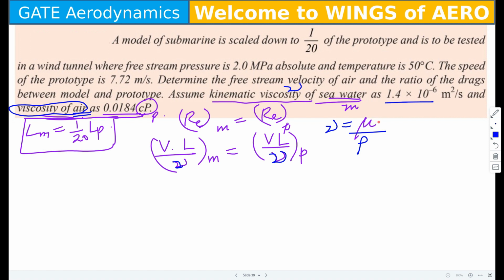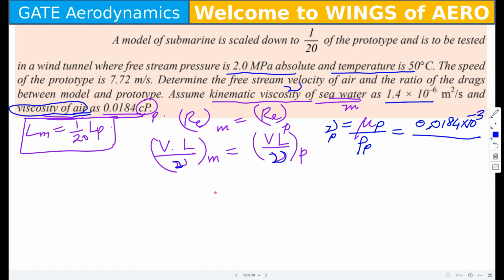Mu of the prototype is known, that is 0.0184 into 10 power minus 3, divided by the density of the prototype. What is the density? Will you take it at sea level? They have not mentioned sea level, but instead they have given the pressure and temperature.